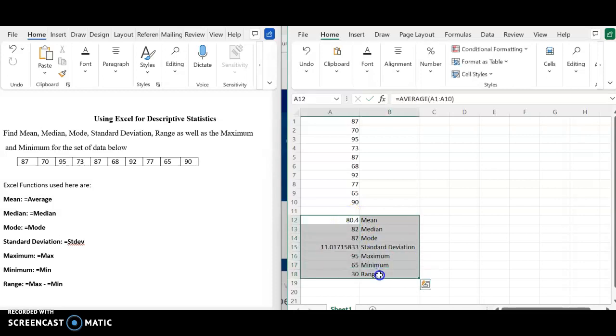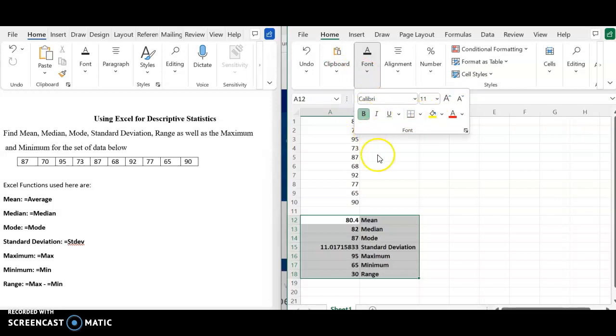All right, so these are the Excel functions we use in calculating these descriptive statistics.